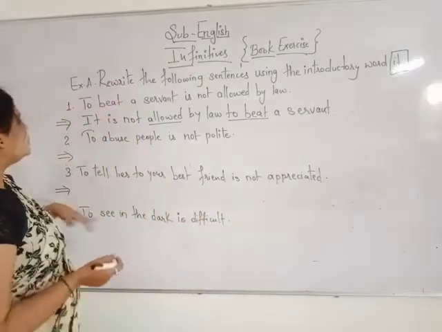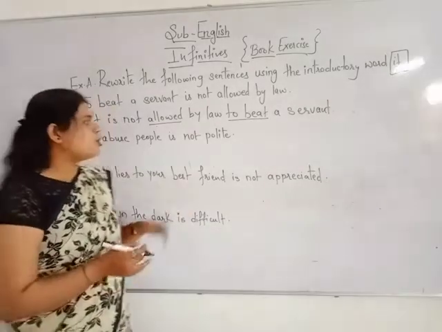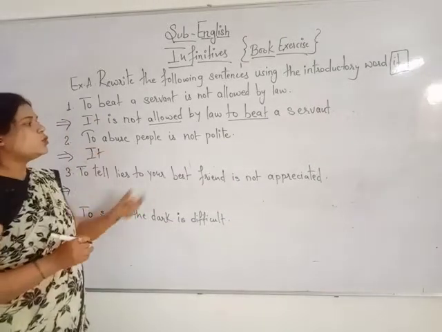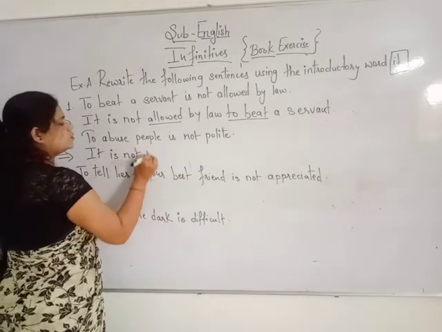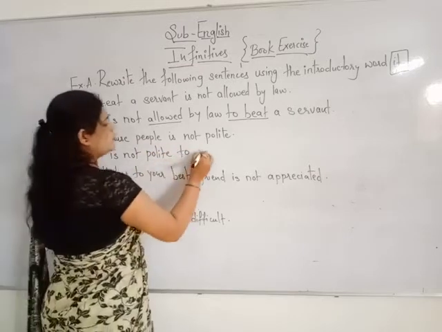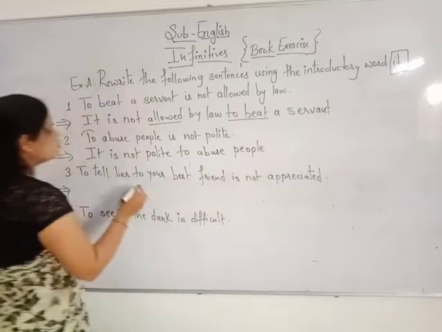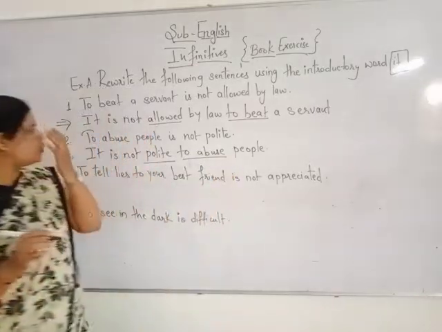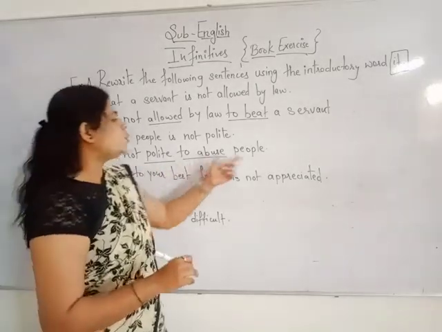So let's see the second one. To abuse people is not polite. How are you going to write it? First you have to begin with it. So, it is not polite. It is not polite to do what? To abuse people. Here polite is your verb, and to abuse is your non-finite verb. So, it is not polite to abuse people.